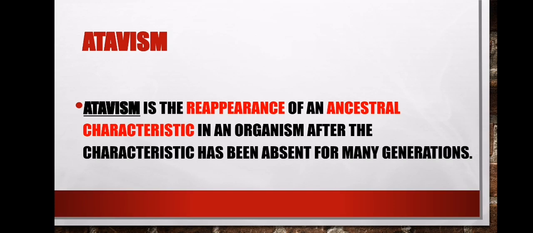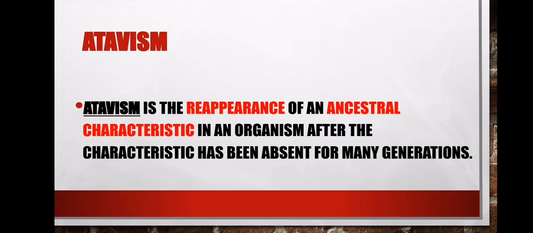We are saying here a characteristic that we call an ancestral. So it means it's a characteristic that is from the ancestors. Right? It is reappearing after that characteristic has been absent for many generations. So what is happening here, people? You find that the ancestor had a certain characteristic. Then suddenly the characteristic disappears.